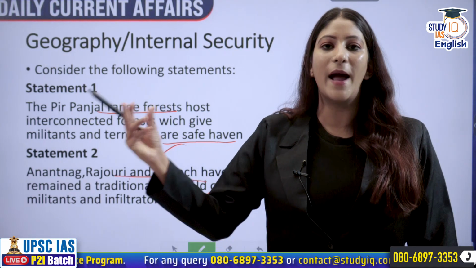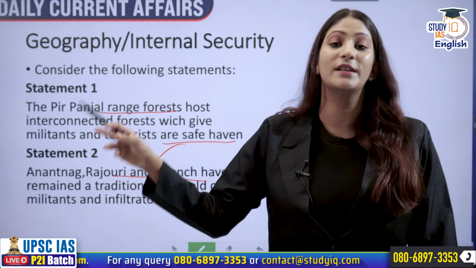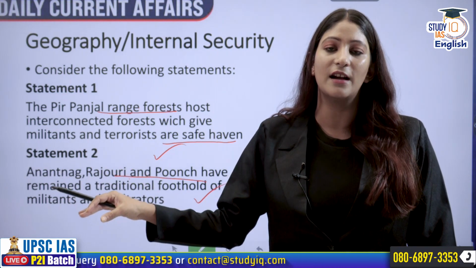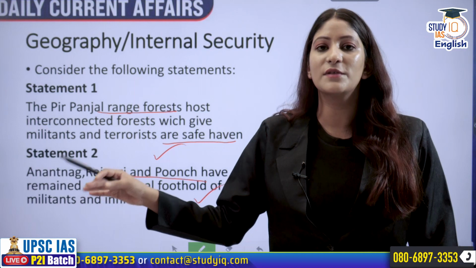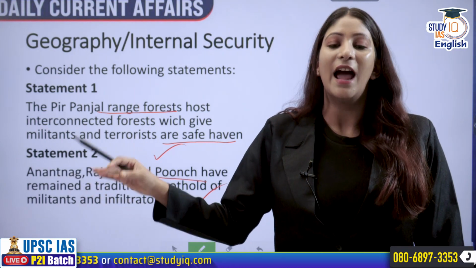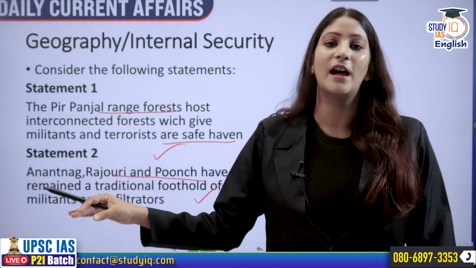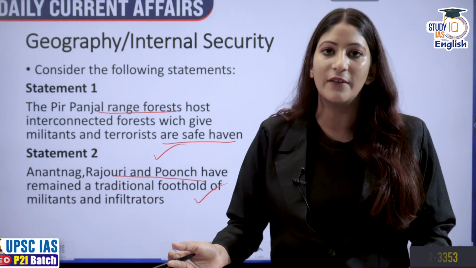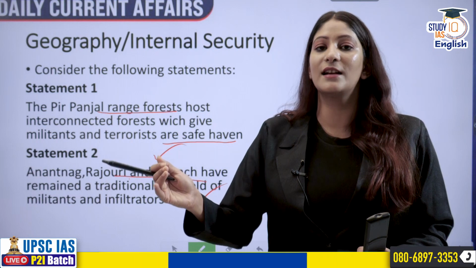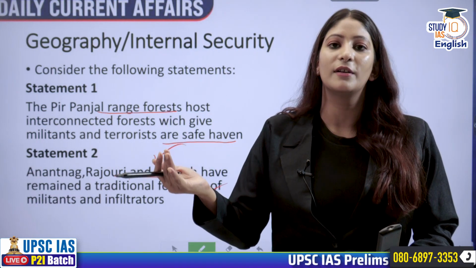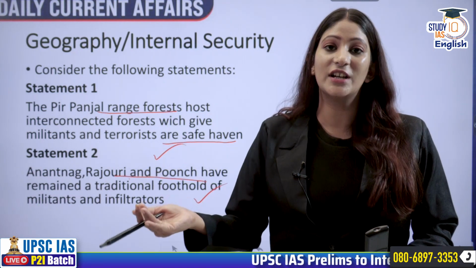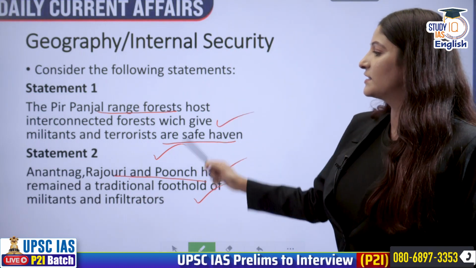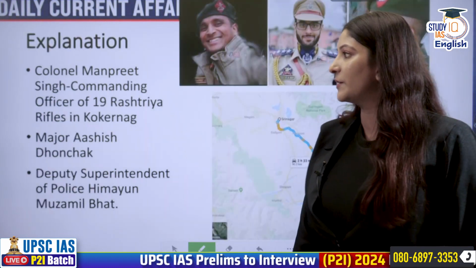They go back to their sympathizers who reside in the Pir Panjal forest, and because the forests are so densely covered, our security forces cannot reach them properly. If they do reach them, they are attacked in such a manner that they have nowhere to go, because the attackers have high ground and are very strategically placed. That is why the first is correct, the second is correct, and statement 1 is the correct explanation of statement 2.